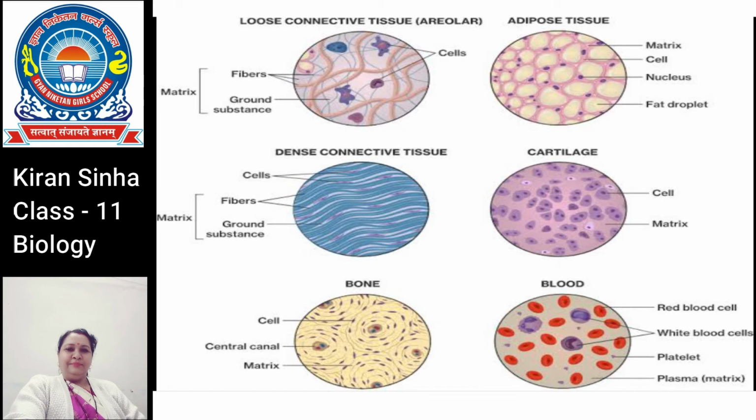Adipose tissue consists of collagen fibers, elastin fibers, fibroblast, macrophages, and adipocytes which store the fats. The adipose tissue synthesizes, stores, and metabolizes fats. It prevents heat loss by forming an insulating layer beneath the skin.